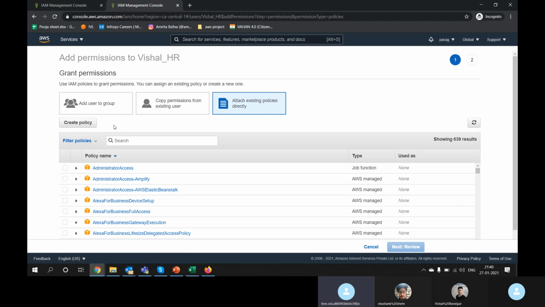So basically, a policy is a JSON template. You know JSON. JSON is a key-value pair. Many people don't know. Do you know JSON? JSON is a format in which data is stored. No idea.